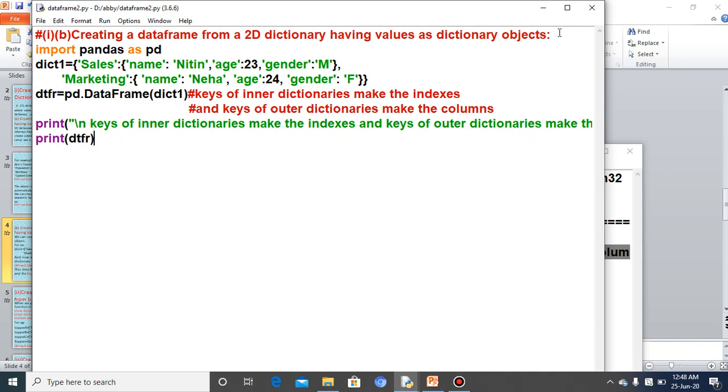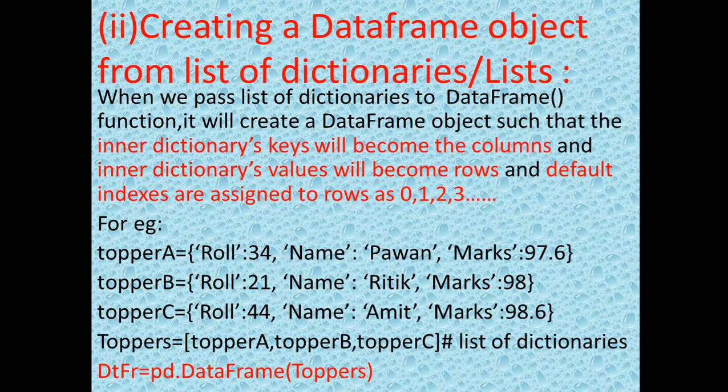Next we will see the second way for creating a data frame. The second way is creating a data frame object from a list of dictionaries, or simply a list. In the first case it was creating a data frame object using a 2D dictionary, and here we create a data frame object using a list of dictionaries.